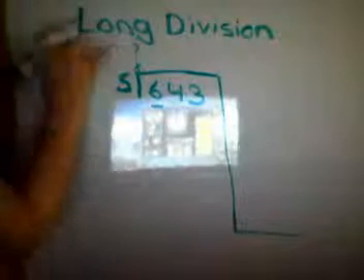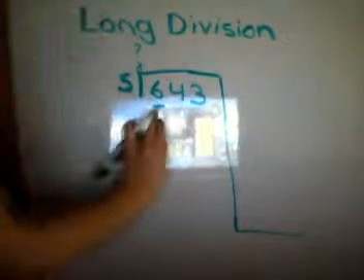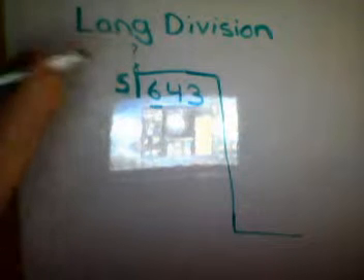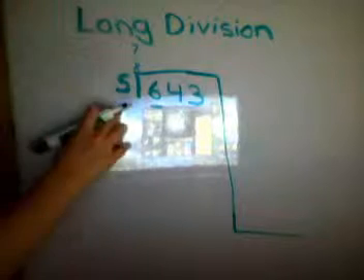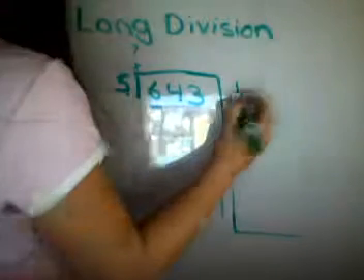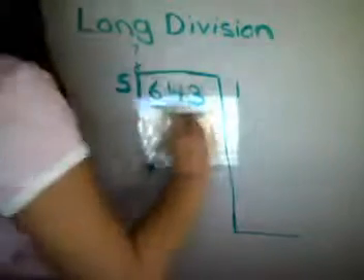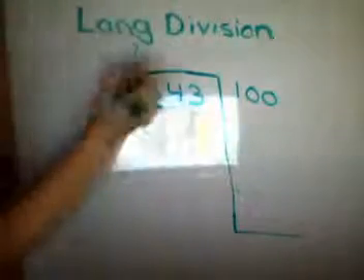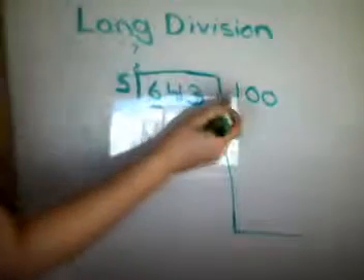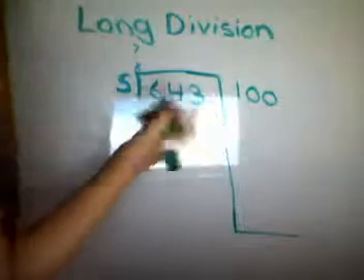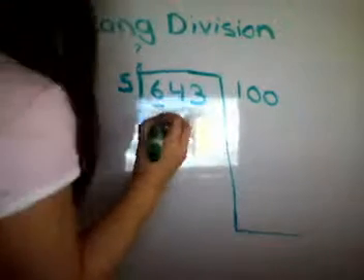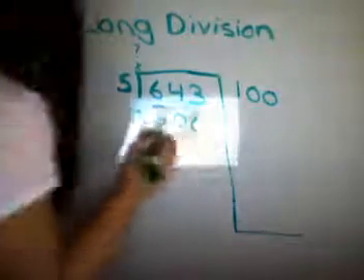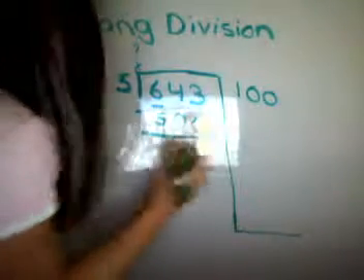And you ask yourself, what number times 5 is equals 6? Well, it's either equals 6 or close to 6. So I'm gonna use a 1, but I didn't use 2 digits, so I put 2 zeros. So now I do 100 times 5 is 500. So now I take this number minus this number. Now you minus them.